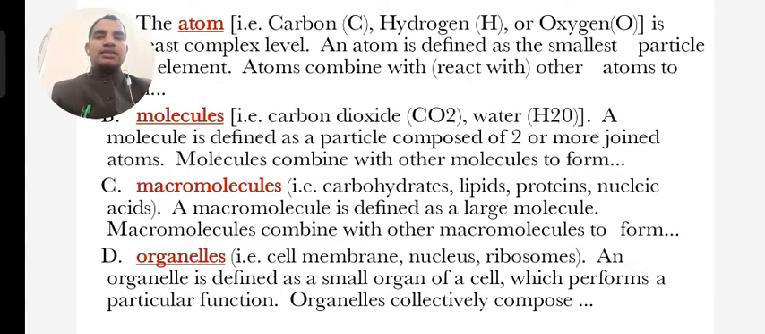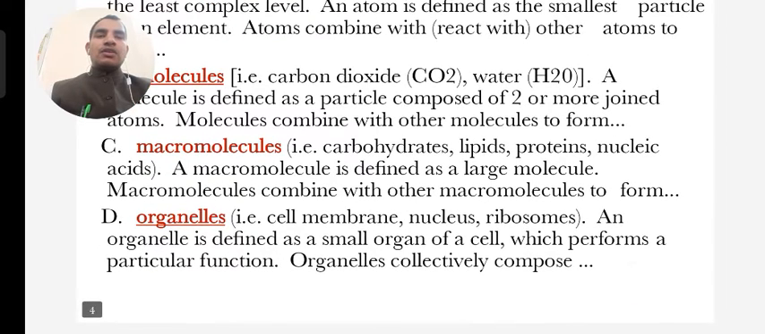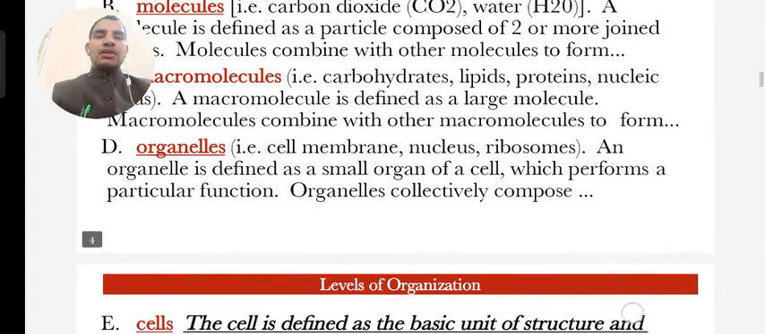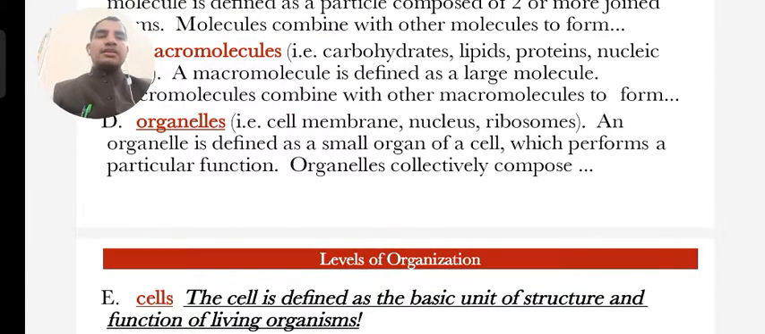Next are macromolecules. Macromolecules are large molecules, such as carbohydrates, lipids, proteins, nucleic acids, etc. Then come organelles. Organelles are the very small parts inside cells, like the cell membrane, nucleus, and ribosomes. Cells are made of various types of organelles.